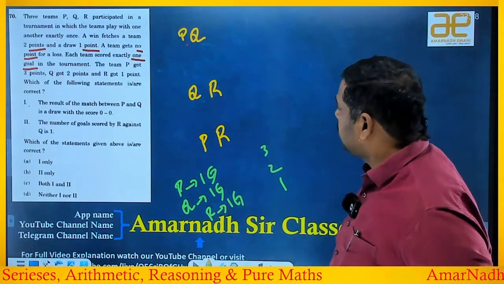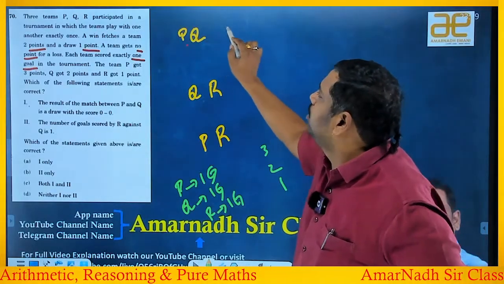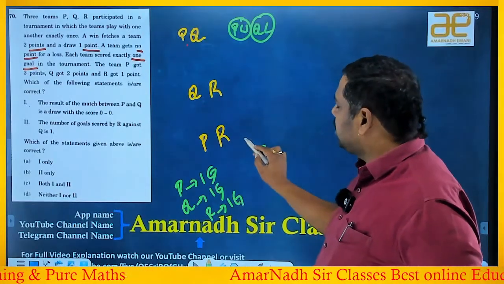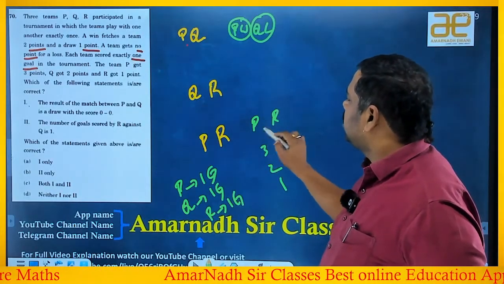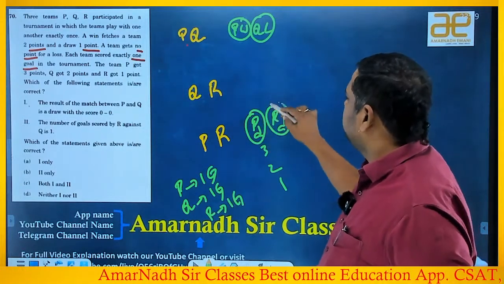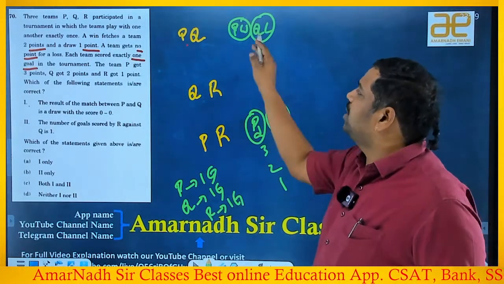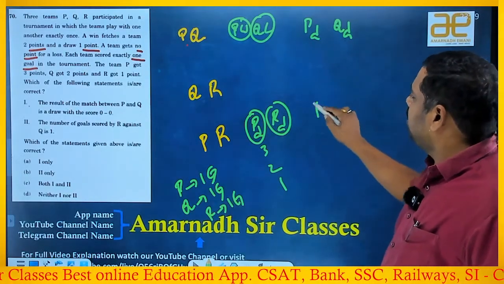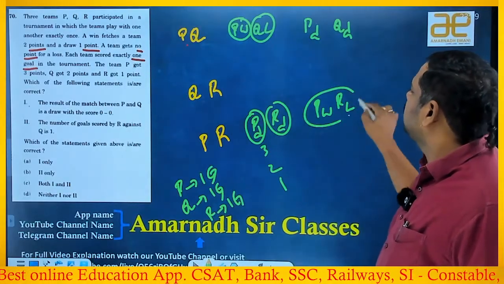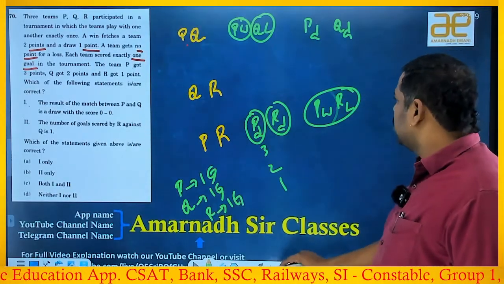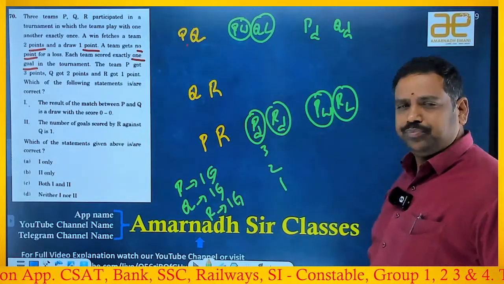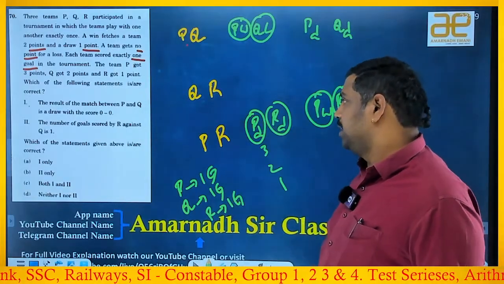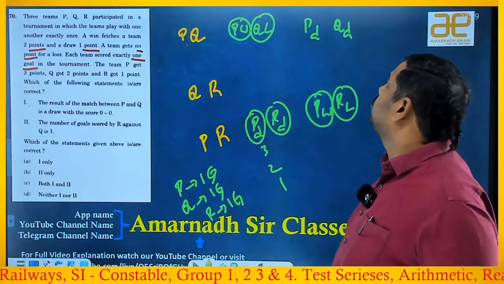So suppose here P won. Case 1, P won and Q lost. Here is another match now. P and R draw. That is 1 case. So why should you say that P won against Q? So P and Q were a draw and P won and R lost. This is also a case, right? So total how many cases are there? 2 cases are there. Between Q and R, definitely Q has to either win.